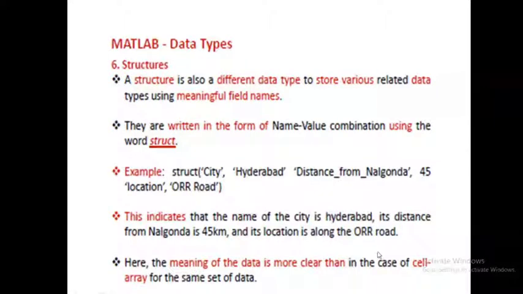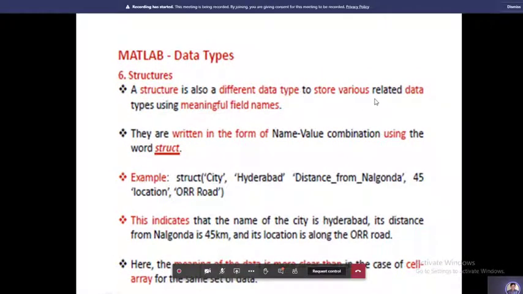Coming to structures. A structure is also a storage of different things. A structure is a data type to store various related data types using meaningful field names. They are written in the form of name-value combinations using the word struct. Here we use the command struct to represent structures. For example, struct with city Hyderabad, distance from Nalgonda, some 45, location or a road.